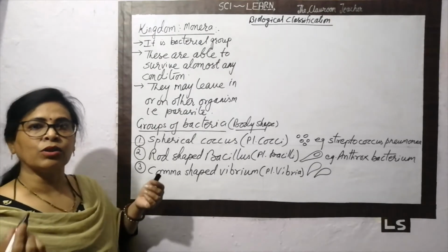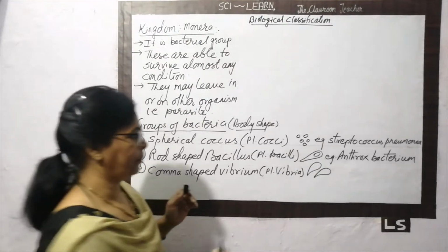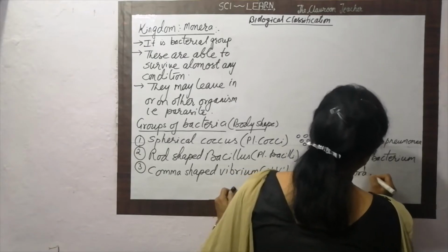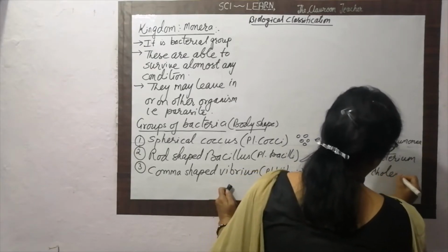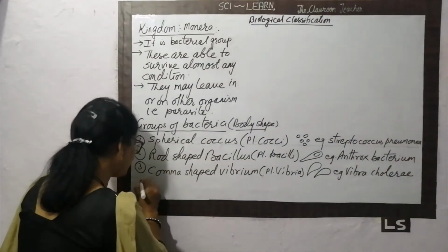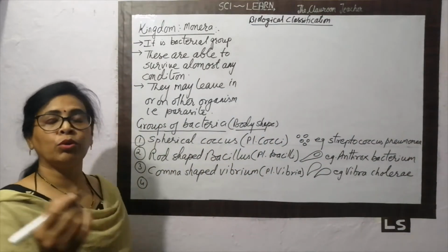One bacteria that is known as the Vibrio cholerae. Example is the Vibrio cholerae. It provides the cholera. Cholera is again the human disease. Okay. Now one more shape of the bacteria.